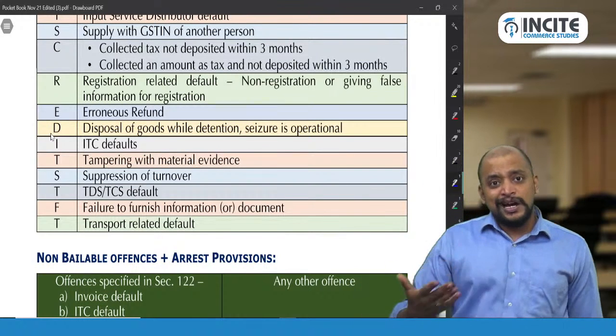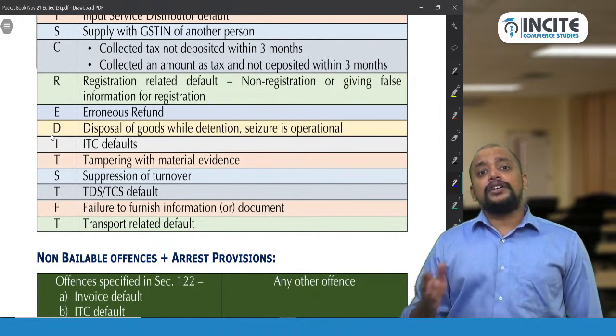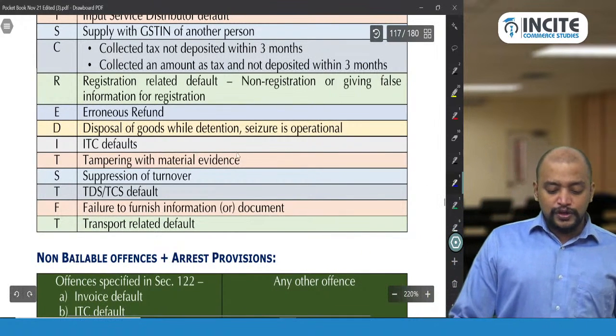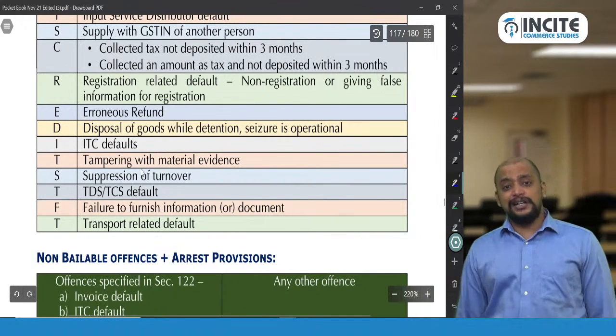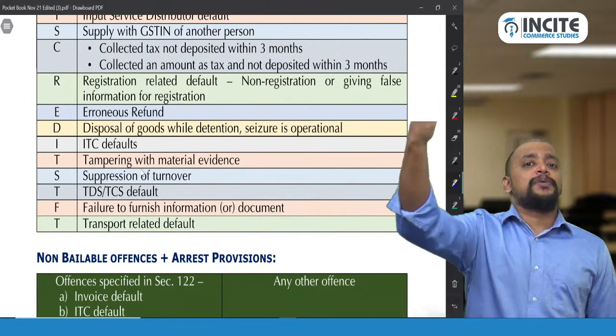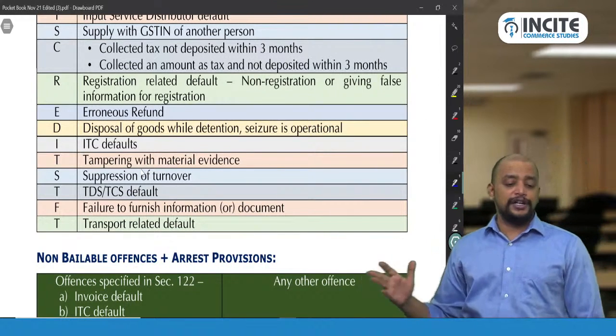So when the goods are detained or seized, you are trying to dispose of those goods. That is an offence. So disposal of goods while detention or seizure is operational. Detention, the goods are with you. Seizure, the goods are with the department, but you are going to their premises, taking those goods and you are disposing them off. That is this.